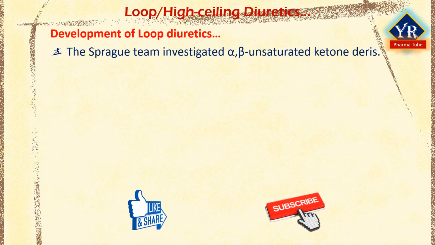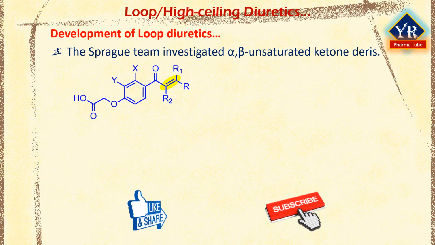The Sprague team at Merck Sharp and Dohme investigated alpha-beta unsaturated ketone derivatives of aryloxyacetic acids, particularly of the following general structure. In the structure, there is also a moiety containing a carboxylic acid group of a type expected to assist transport into or excretion by the kidneys. It was found that the compounds of this type had significant diuretic activity.